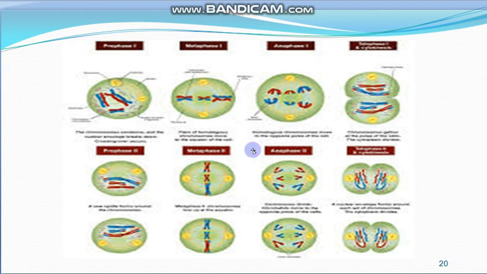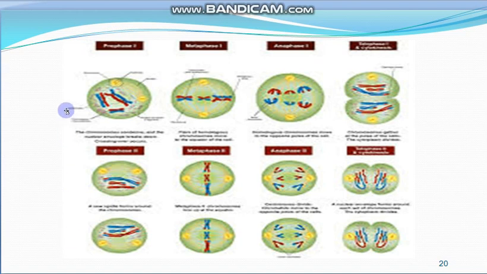Then each daughter cell undergoes the meiosis second, and two cells are formed from one cell, so at the end two here, two here. So at the end of the whole process of the meiosis, four haploid cells are formed. So this is meiosis first and this is meiosis second.